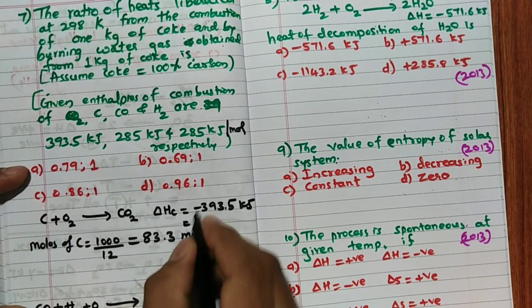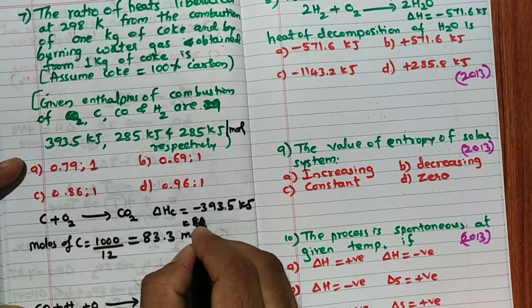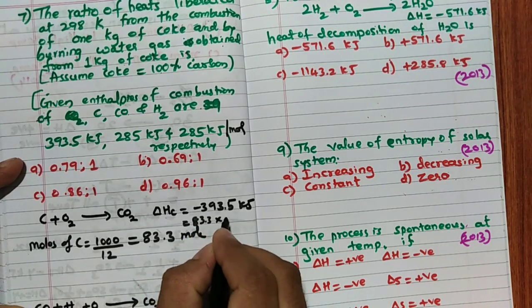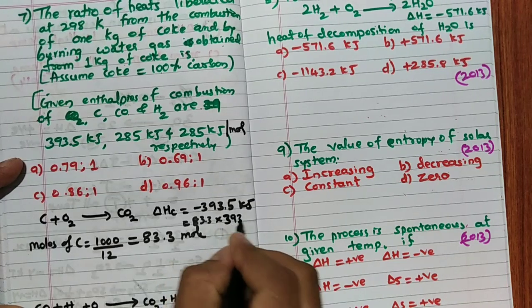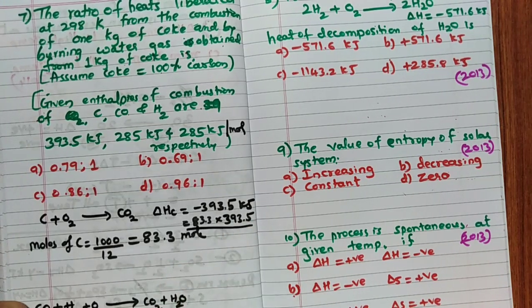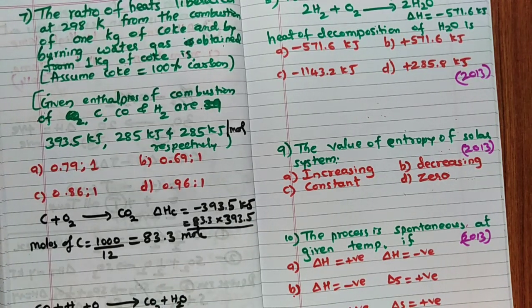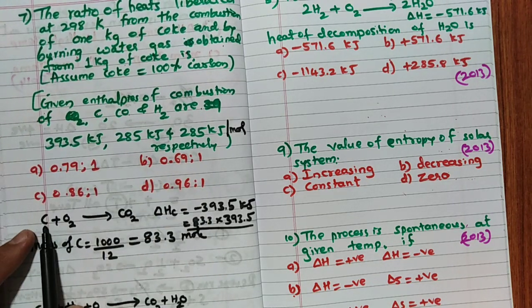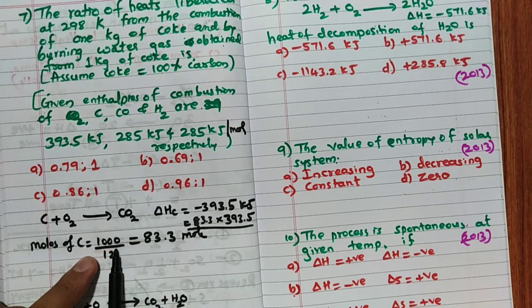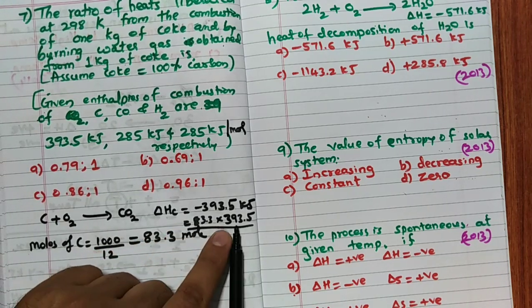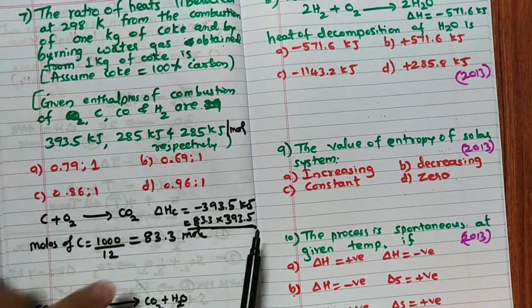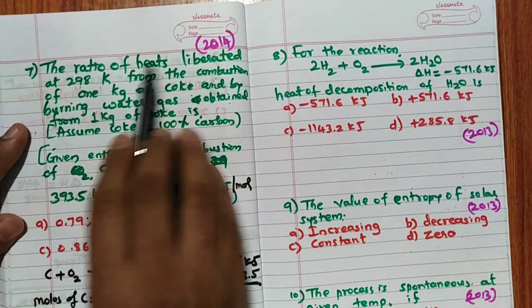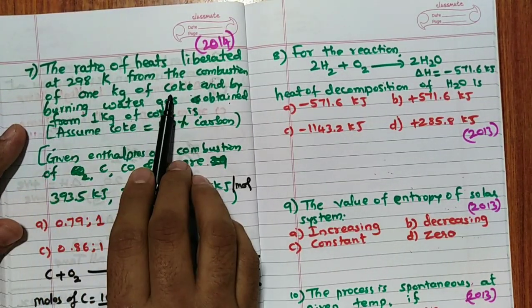Hence remember, for this how much I have to write? Delta H is equal to 83.3 into 393.5. Why do I have to write 83.3? Because they have given 1 kg, and 83.3 mole. So 1 mole gives rise to this much energy, and 83.3 mole gives rise to 83.3 into 393.5. So this is the value for heat liberated for 1 kg of coke.